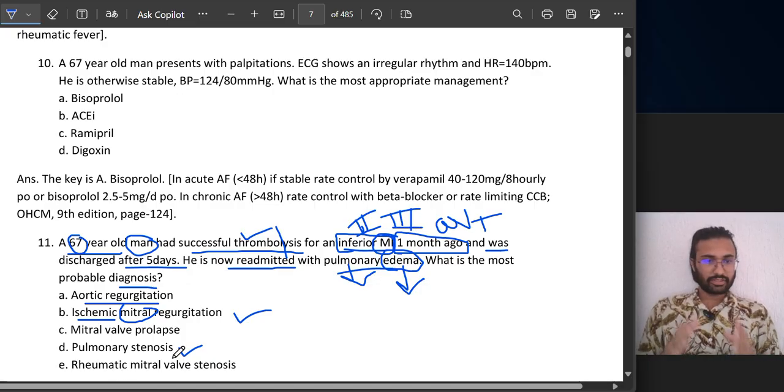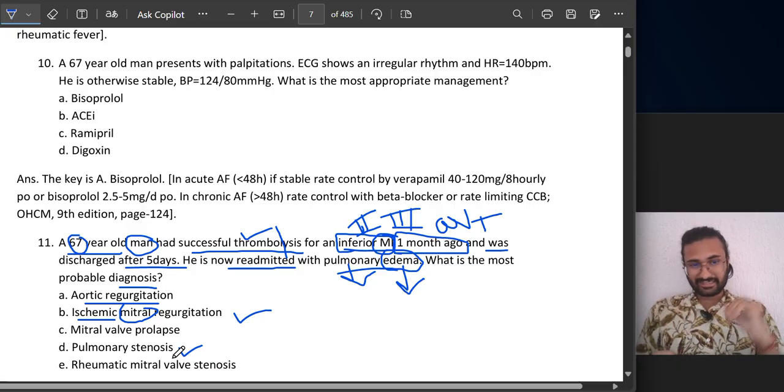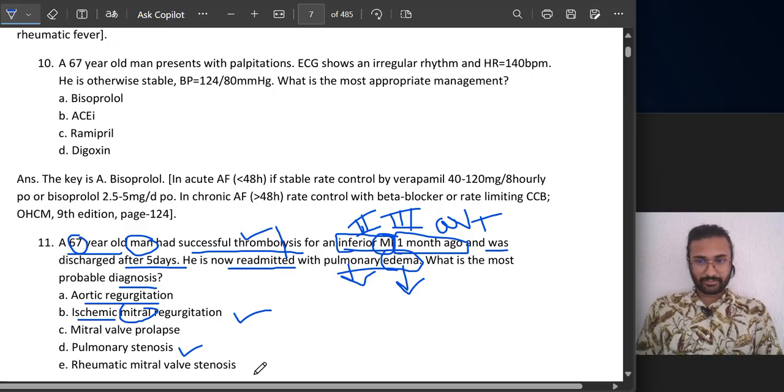Pulmonary stenosis is a narrowing of the pulmonary valve, so less blood will go to your lungs for oxygenation. And at last, rheumatic mitral valve stenosis. There is no history given of rheumatic disease.